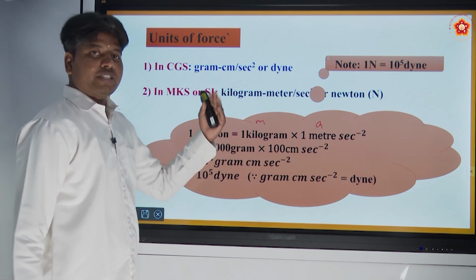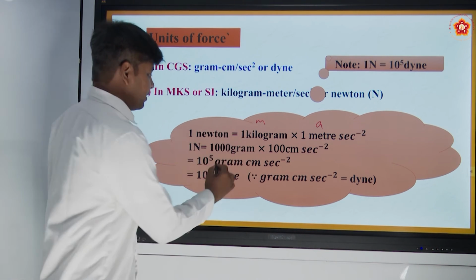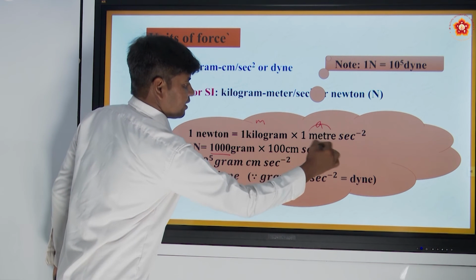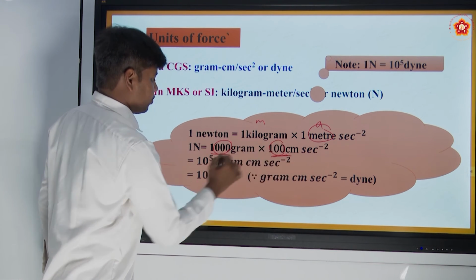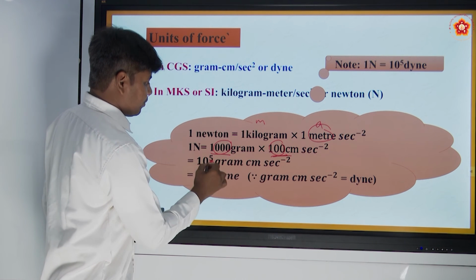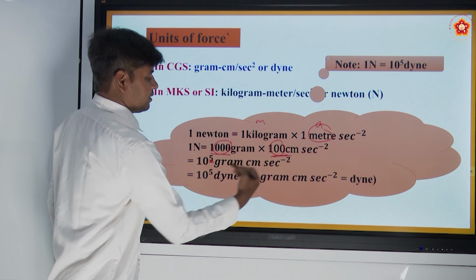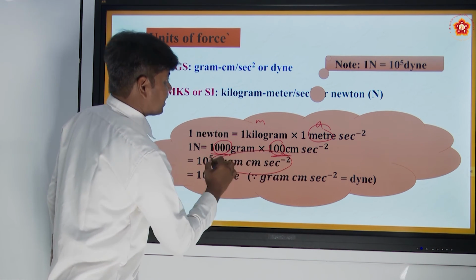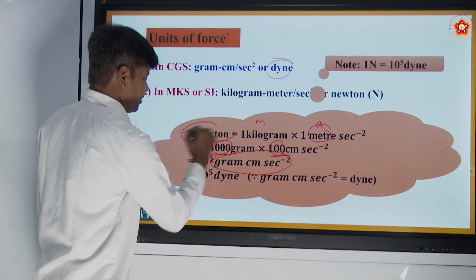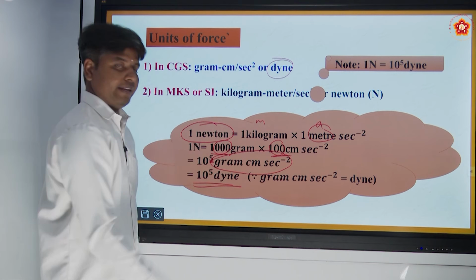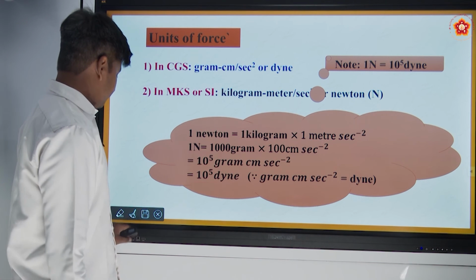Changing kilogram into gram, it is 1000 gram, and 1 meter into centimeter is 100 centimeter. Here 3 zeros, here 2 zeros, together it is 5. So 10 to the power of 5 gram centimeter per second square. What is gram centimeter per second square? It is nothing but dyne. So 1 Newton is equal to 10 to the power of 5 dyne.